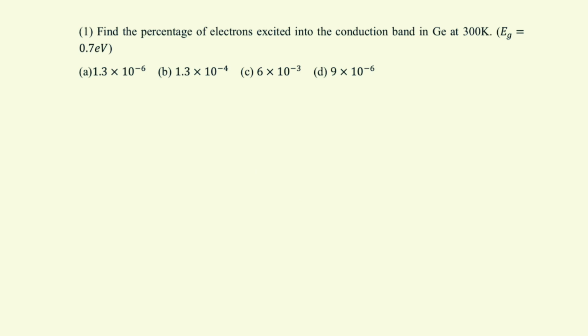Let's start with the first problem. Find the percentage of electrons excited into the conduction band in germanium at 300 Kelvin, where the Eg is given as 0.7 electron volt. So, unlike metals, a semiconductor always has a band gap. So, that means